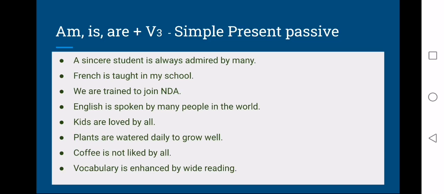So when there is the third form of the verb followed by am, is, or are, the sentence also indicates simple present tense and it is in passive voice.